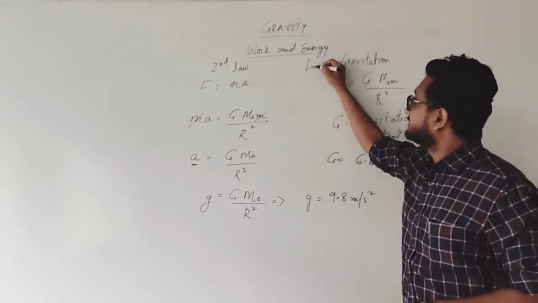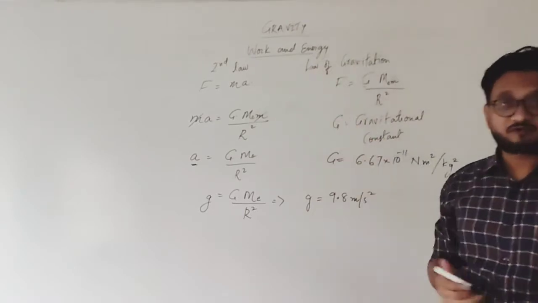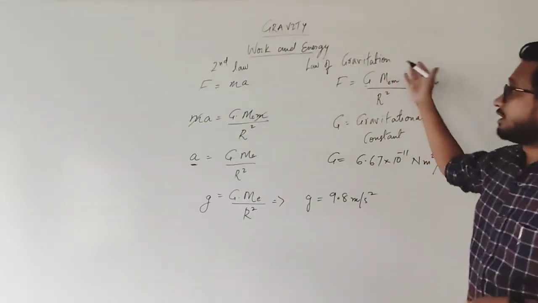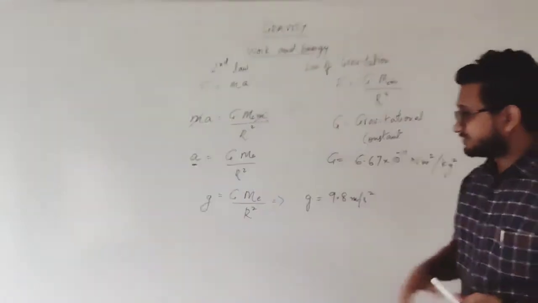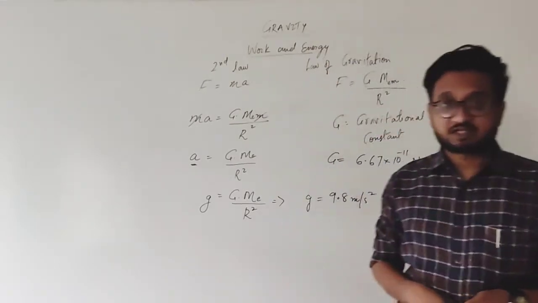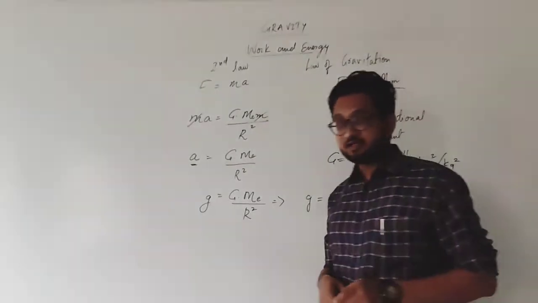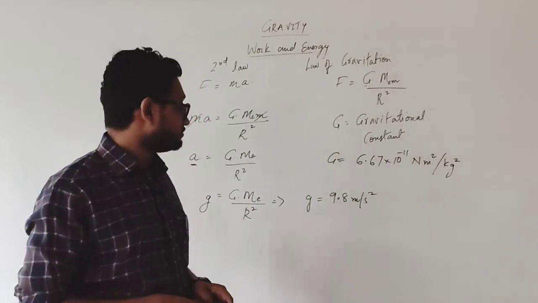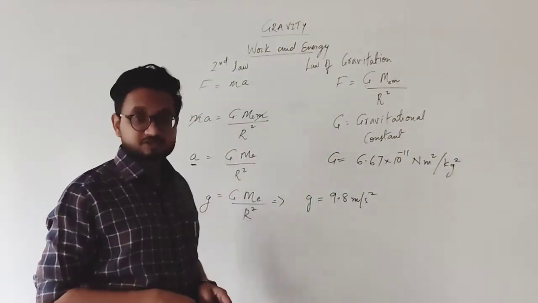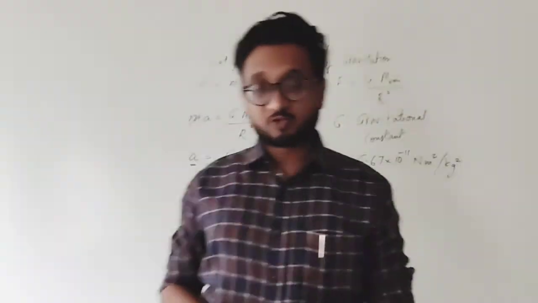Law of gravitation. So we are comparing the second law of motion to the law of gravitation, and finding the value of small g, that is 9.8 meters per second square. I hope it is clear to you students. Very simple. Moving on.